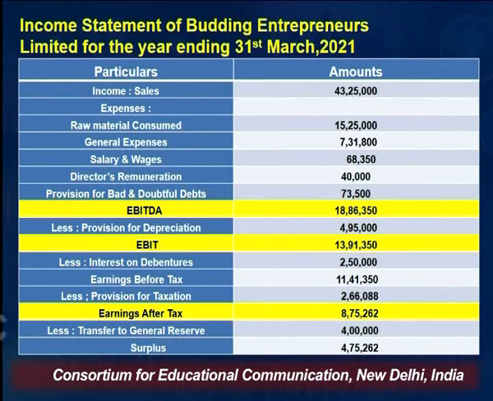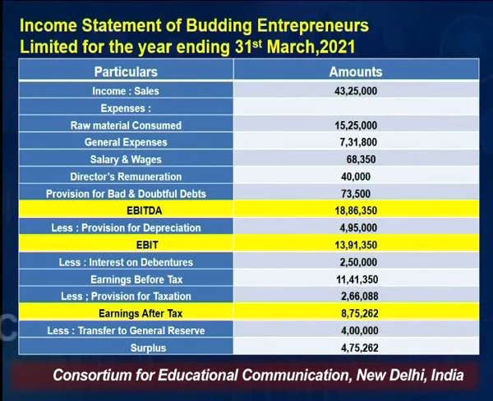So with this agenda, let me start with the opening case of a newly established company, that is Budding Entrepreneurs Limited. And I'm showing you the income statement and balance sheet of this company. If you look at the income statement, it shows the EBITDA, that is earning before interest, tax, depreciation and amortization.